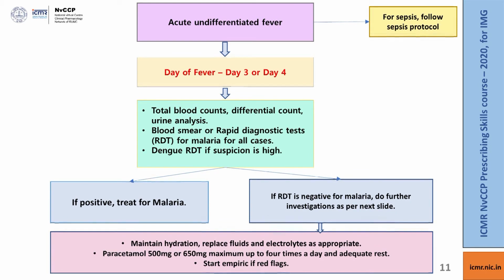But suppose the fever is for day 3 or day 4, what we do is we start ordering the baseline investigations as mentioned here, and we also do a rapid diagnostic test for malaria or a blood smear for malaria. This is because malaria is extremely common in India and it also causes high mortality if it is not properly diagnosed and treated. Hence, it is suggested that all cases of acute undifferentiated fever be tested for malaria. If you find that a patient is positive for malaria, you could start treating for malaria. If not, you could go on doing the other investigations.